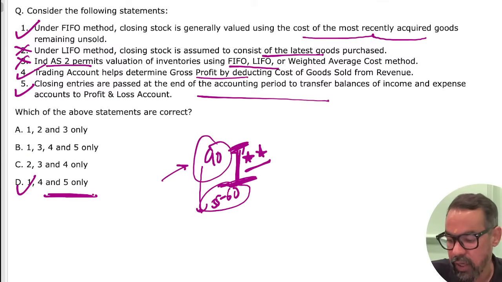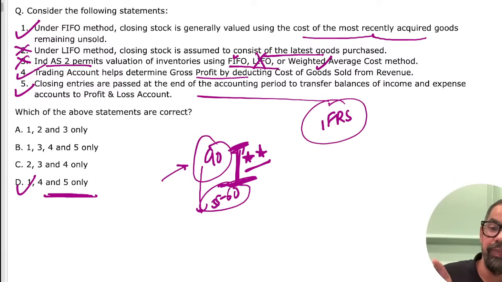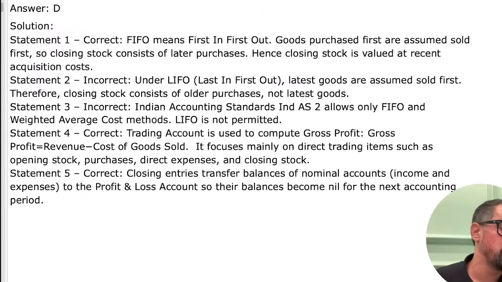No, 3 is wrong. Okay Shivam sir, statement 3 is wrong. Indian Accounting Standard permits only 2 methods: you can use FIFO, you cannot use LIFO, and weighted average. Indian Accounting Standards are aligned with IFRS, you have to understand this game. IFRS allows only 2 methods: one is FIFO, another is weighted average cost. US GAAP allows all 3 methods. So option D will be the right answer for this one.